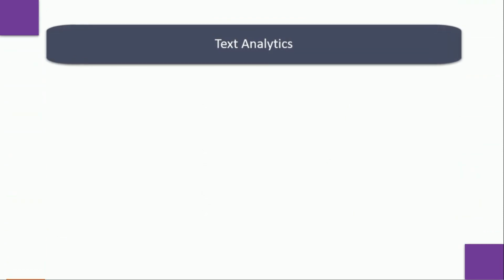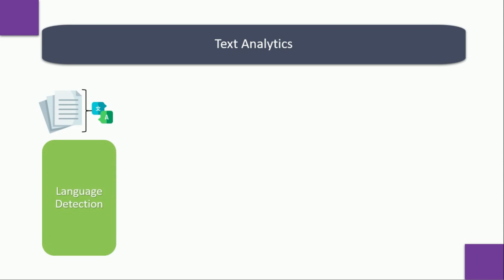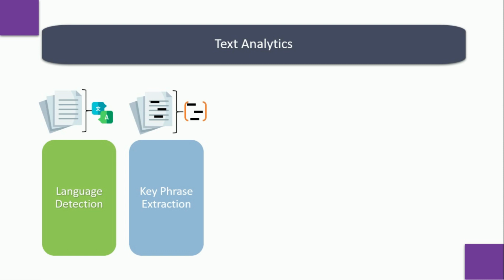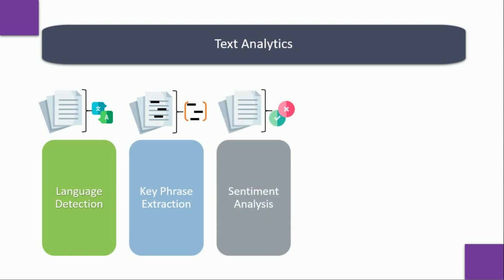Hence, the text analytics service can be utilized for the following functionalities. First one is language detection, which determines the language in which the text is written. Second one is key phrase extraction, which identifies important words and phrases in the text that indicate the main points. Third one is sentiment analysis, which qualifies how positive or negative the text is.